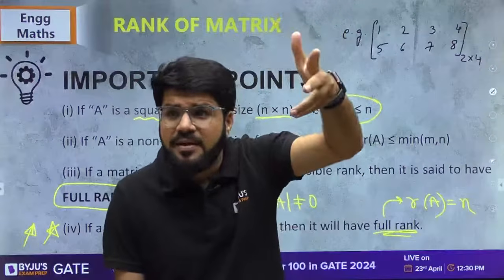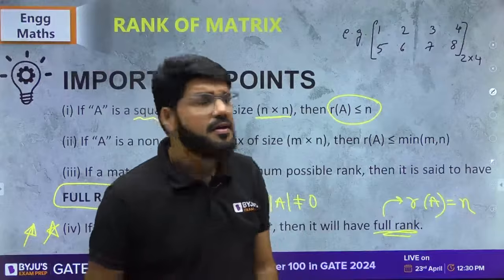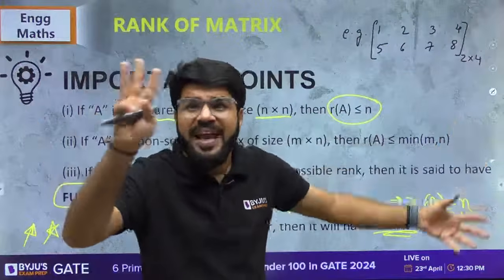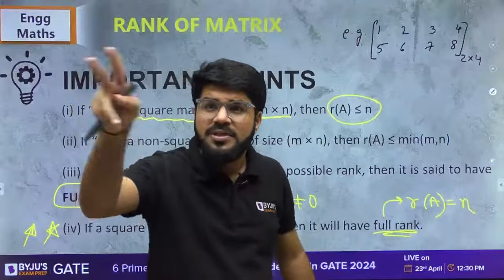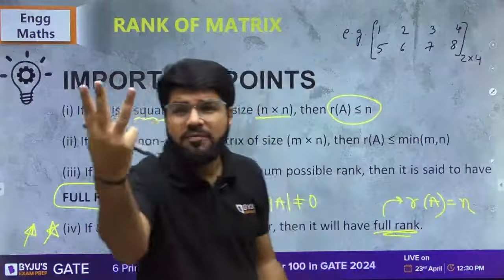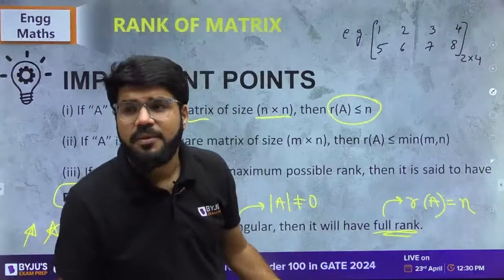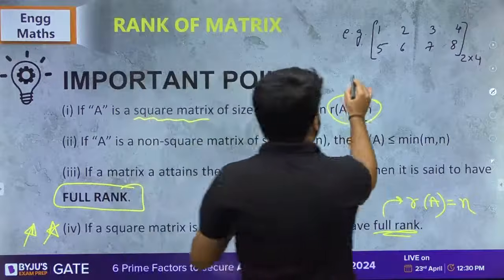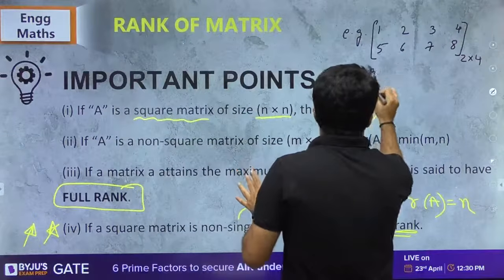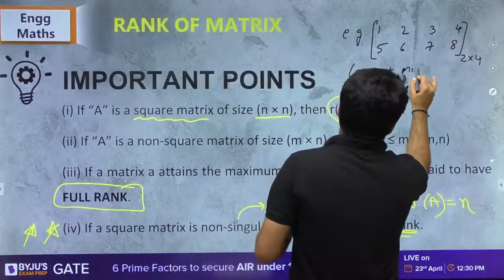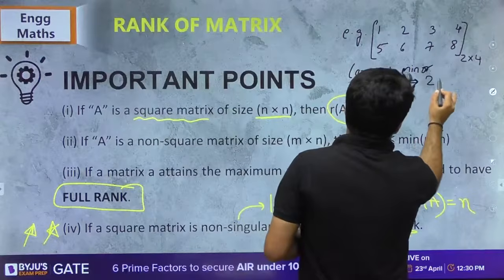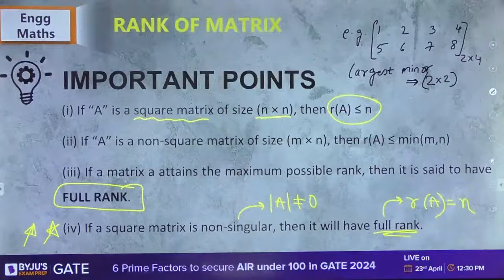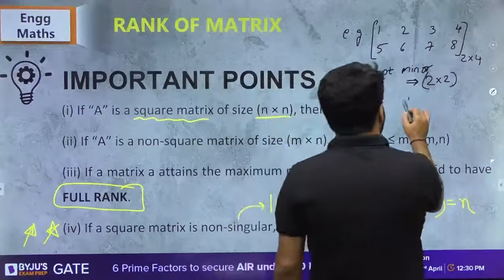What is the largest minor? Can you take a 4 cross 4 minor? For 4 cross 4, you need 4 rows. Not possible. Can you take a 3 cross 3 minor? 3 columns are available, but do you have 3 rows? It's not available. But can you take a 2 cross 2 minor? So my first point here is that the largest minor will be only 2 cross 2.